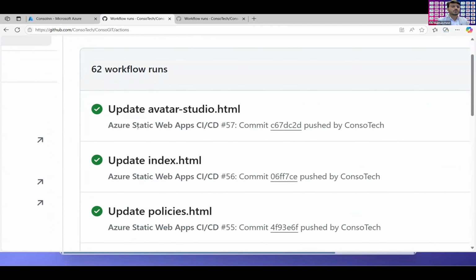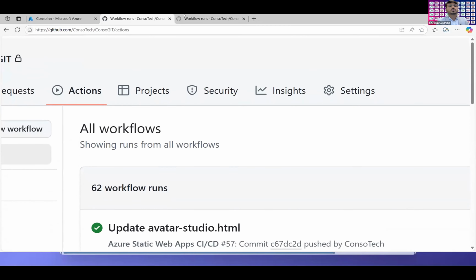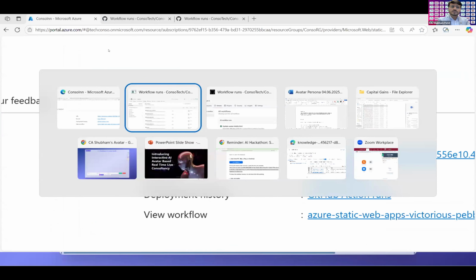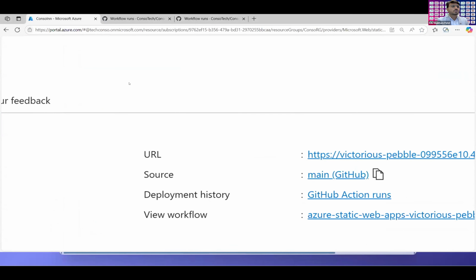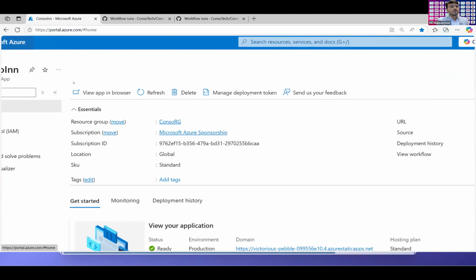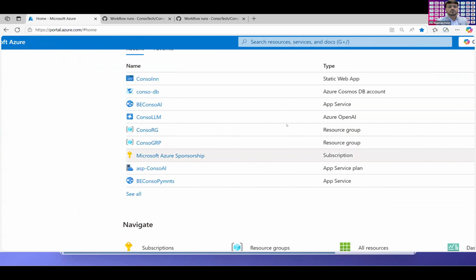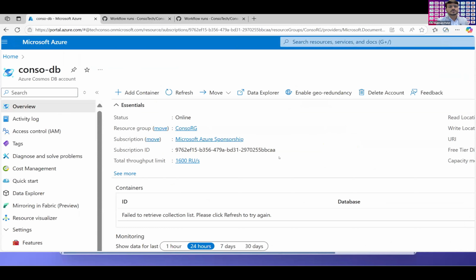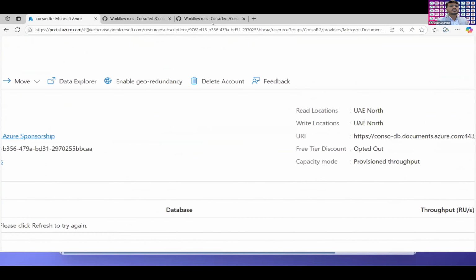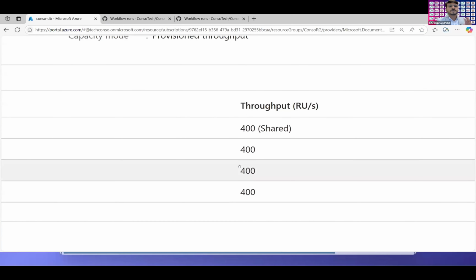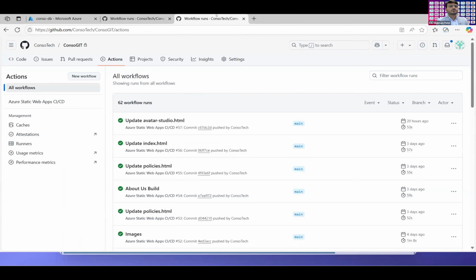You can see the Avatar Studio and whatever things we have already discussed or whatever I am showing you. The second most important thing, let me also show you a few important things, is the throughput. Throughput tells you how many users can use it, which is very much related to the Cosmos database. I'm using the Cosmos database, or you can use a vector database as well. You can see over here I kept the throughput at 400. That means 400 users can use it simultaneously.